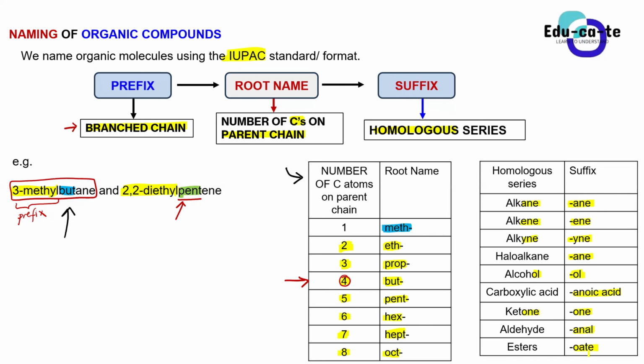So basically the last part of the name, aka the suffix of the name of the organic compound, tells you the homologous series to which it belongs. For example, when you look at this first IUPAC name that we are given, which is 3-methylbutane, what does the suffix tell you, Mahlodi?